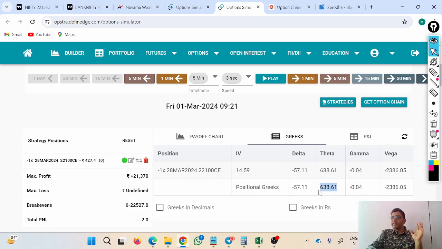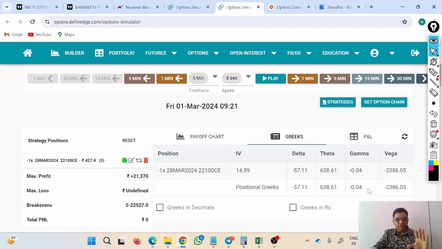Theta also we have seen, that is the time decay. Now this is what it is telling, 638. It is telling me that if the market remains here only, if IV does not change, that means delta will not change. If IV does not change, that means volatility remains constant. And if all other things are constant, then I will be getting 638 rupees in one day, because I am an option seller. Gamma is a second level option Greek.